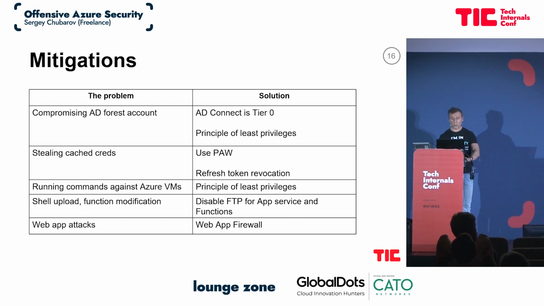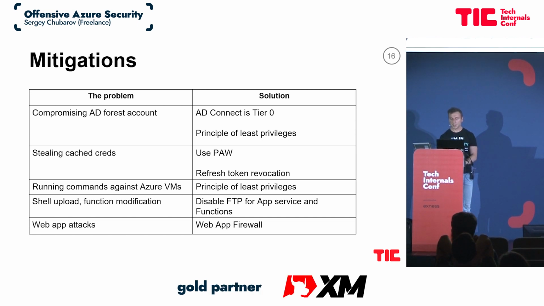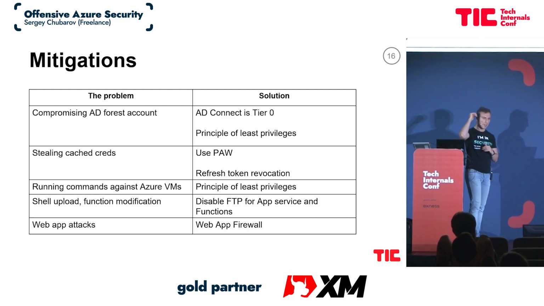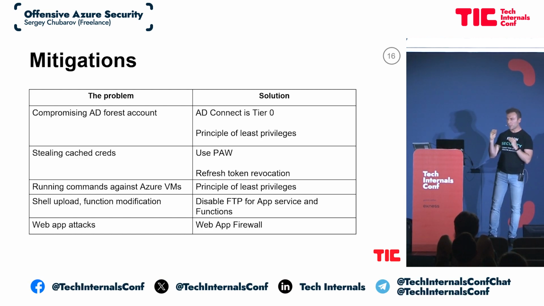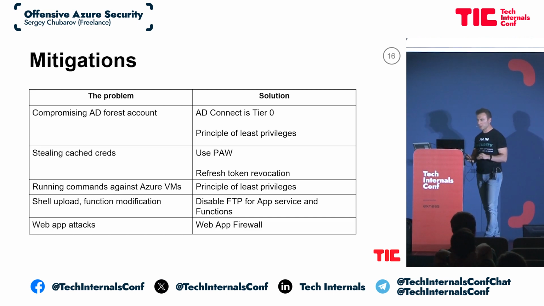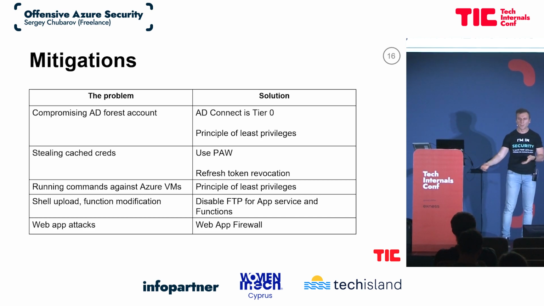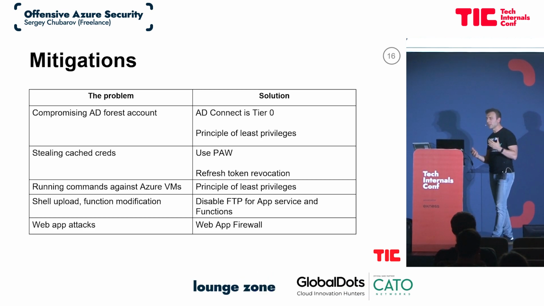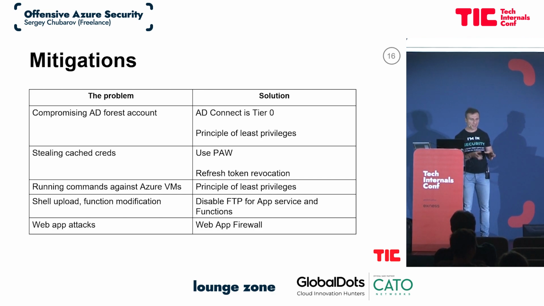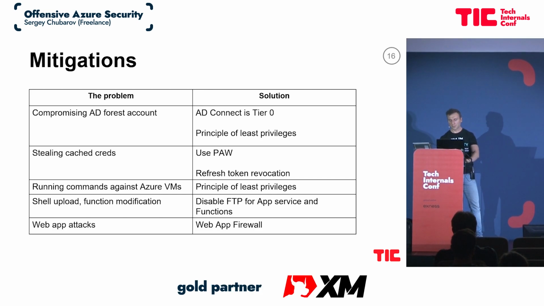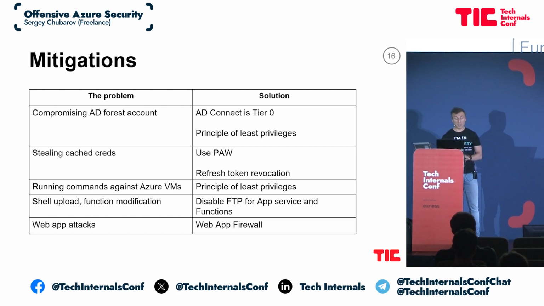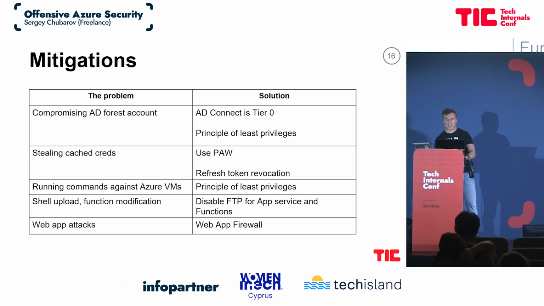About AD Connect, what should you do with AD Connect? AD Connect should be considered as tier 0. That means it's the machine where you must apply the strongest security policies. It's not just a server like usual, like many companies think about AD Connect: oh, it's just a server, it's not the domain controller. It's not the domain controller, but it must be protected in the same manner as the domain controller. And of course, try to keep privileges as low as possible, because not every administrator in your company should have access to the AD Connect server.